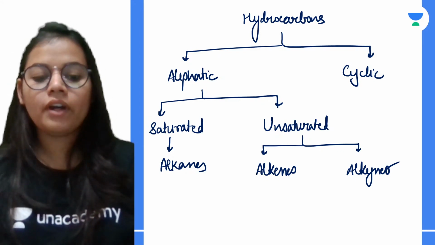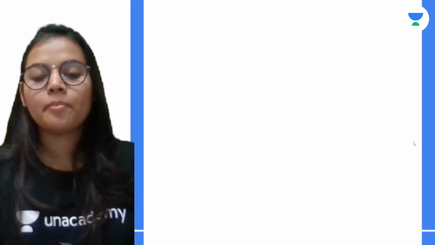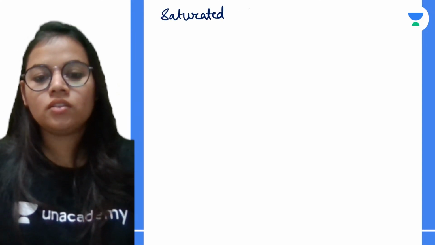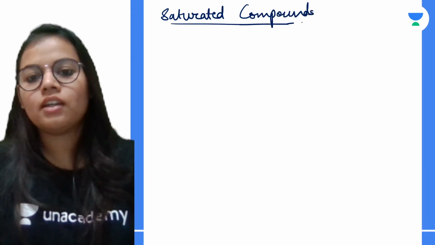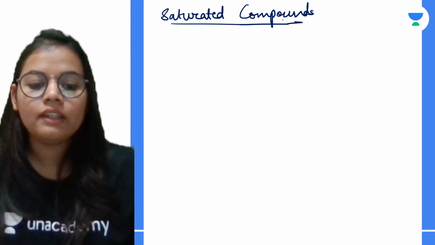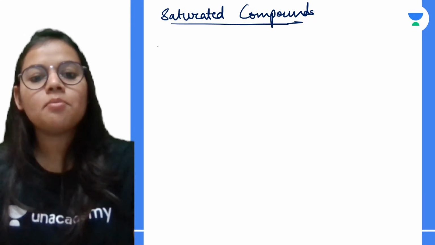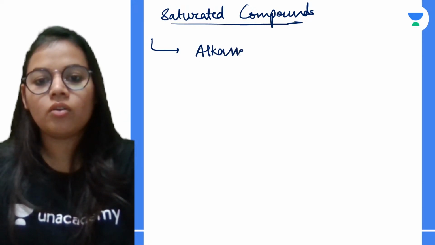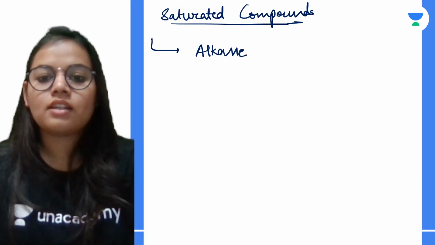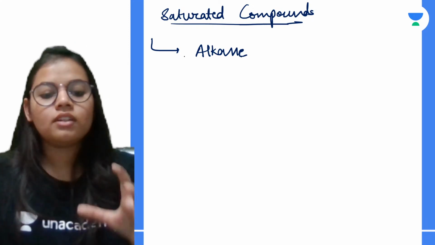So can we move forward? अभी हम लोग पढ़ेंगे saturated compounds के बारे में. So saturated compounds, as I told you, they are having a single bond between them, है ना. तो simplest hydrocarbon जो है हमारा alkane, okay, this is coming under the category of saturated hydrocarbon.